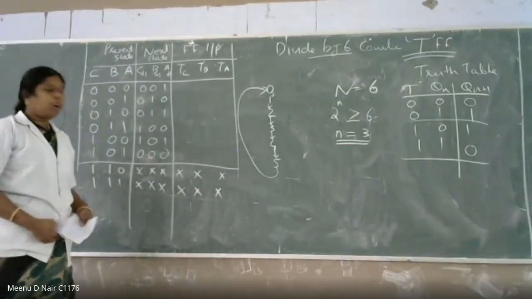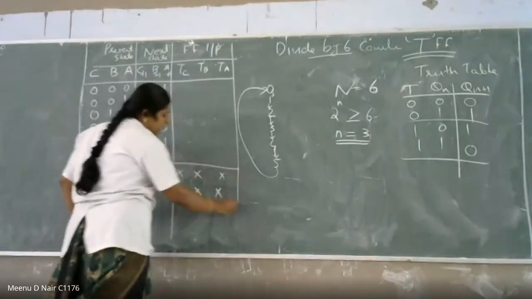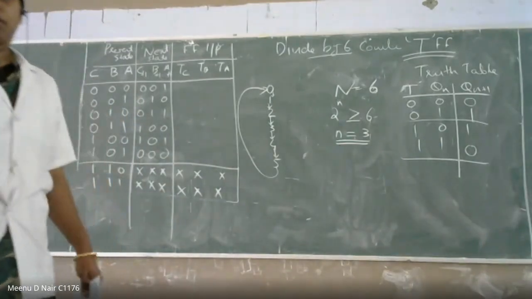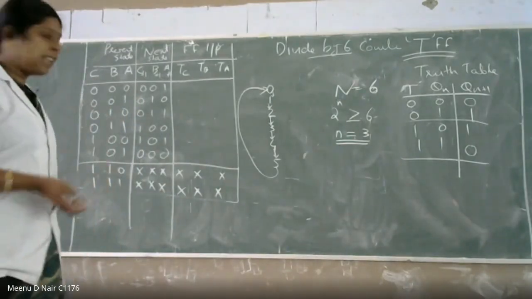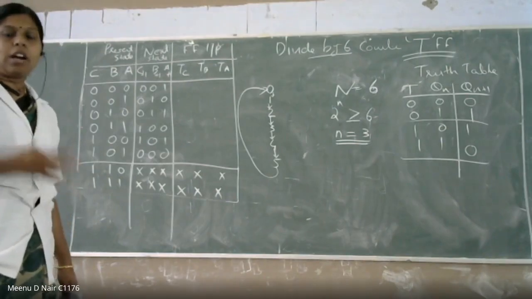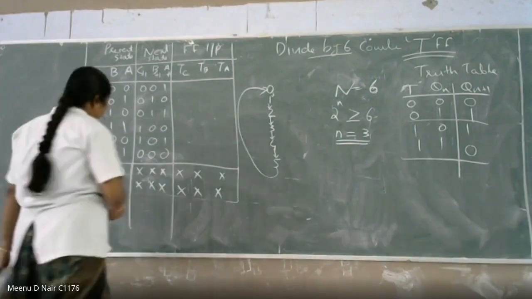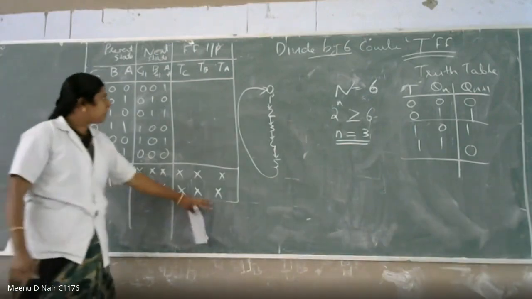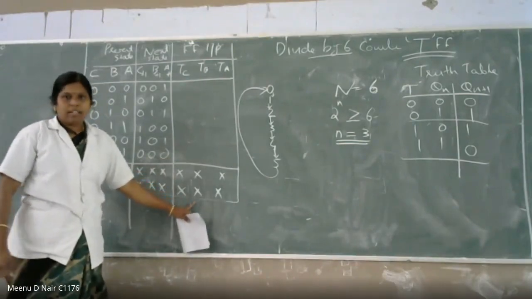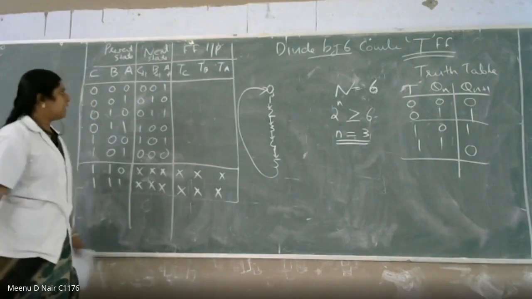If you are writing, you have to mention these are don't care conditions, because in your question it is not mentioned that you have to do it for the next stage. If it is mentioned, you have to design like that. It is not mentioned, so you need not worry about that. If you are writing the next state, you have to make sure that your flip-flop input and next state are don't care cases, because you don't have the actual values.